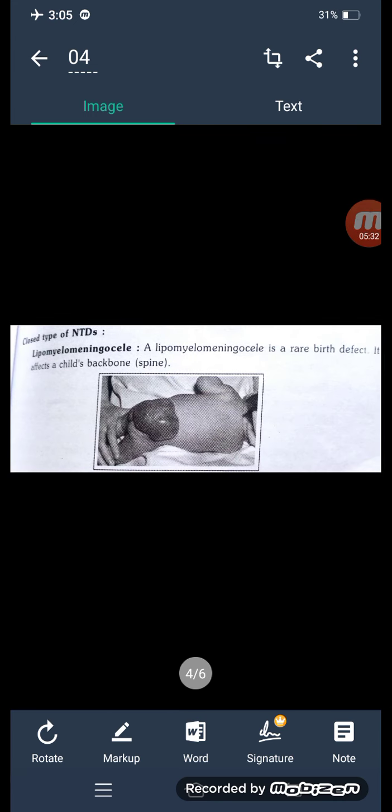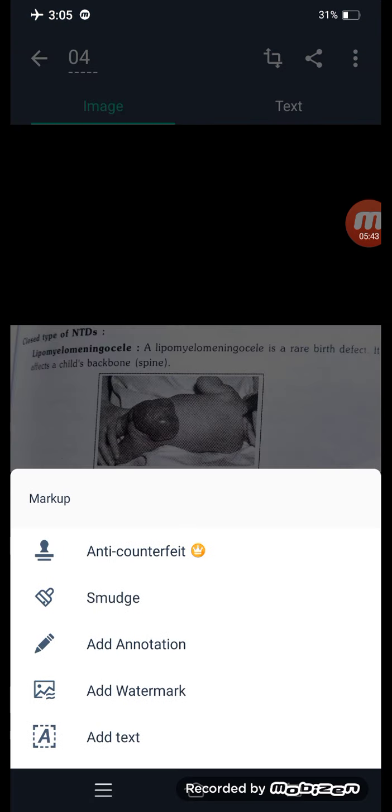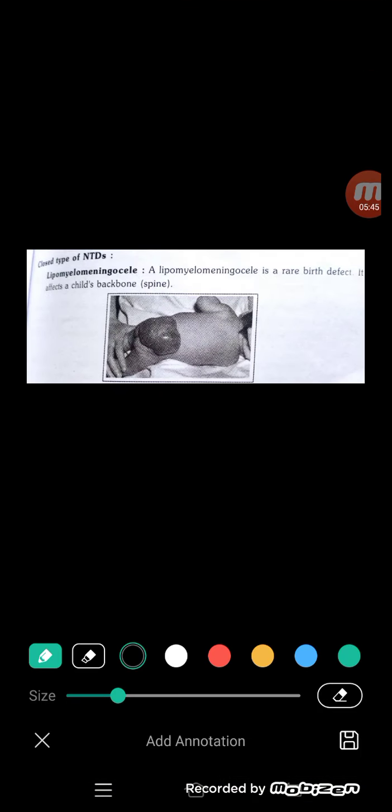And what about the closed types? One closed type is lipomyelomeningocele. At the end part of the vertebrae, extra fatty tissue is produced. It is a rare birth defect.